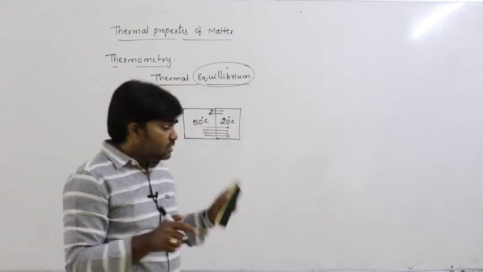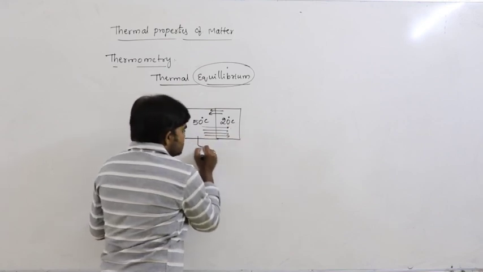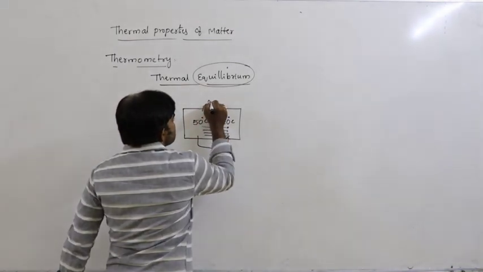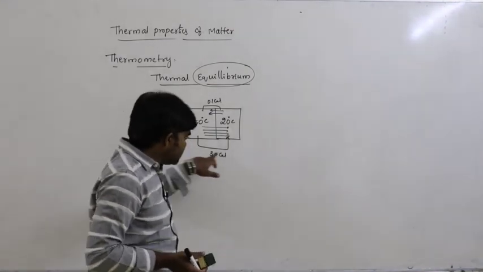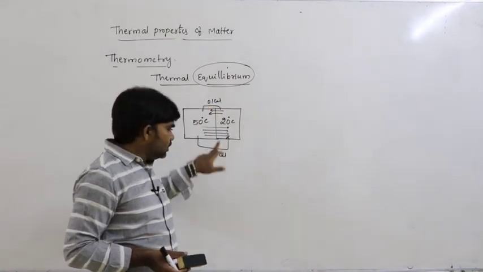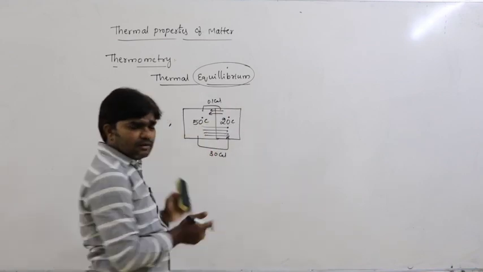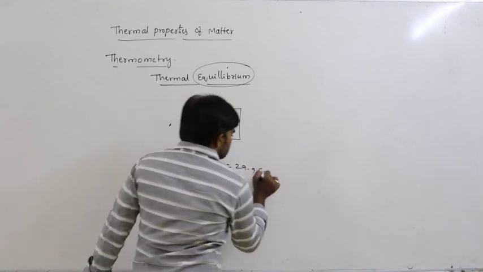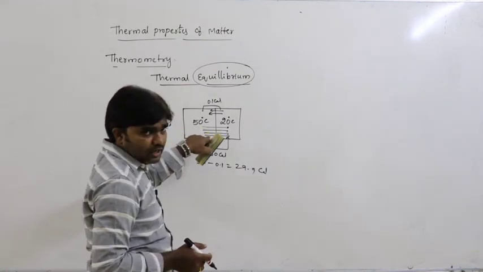Net exchange. So initially, this is at 50 degrees Celsius, this is at 20 degrees Celsius. Let us say this supplies 30 calories of heat energy and this supplies, let us say, 0.1 calories of heat energy. So hot body supplies 30 calories, cold body supplies only 0.1 calories. When compared to 30, this 0.1 is negligible. What is the net exchange here? 30 minus 0.1, that is 29.9. That means this temperature gradually decreases.